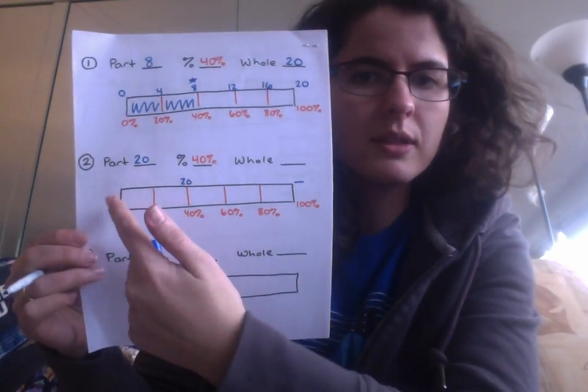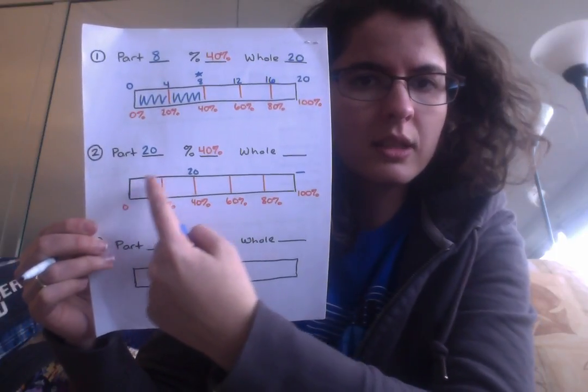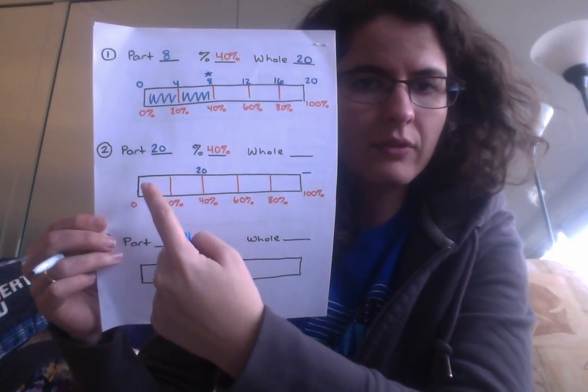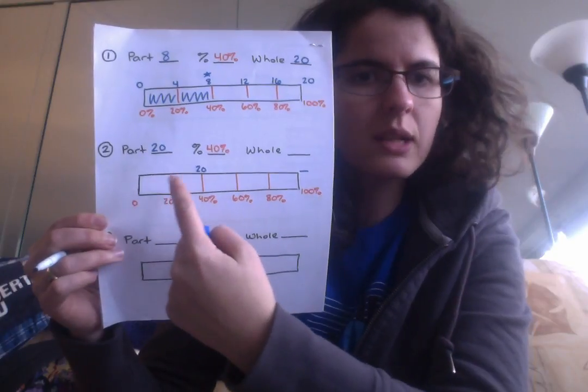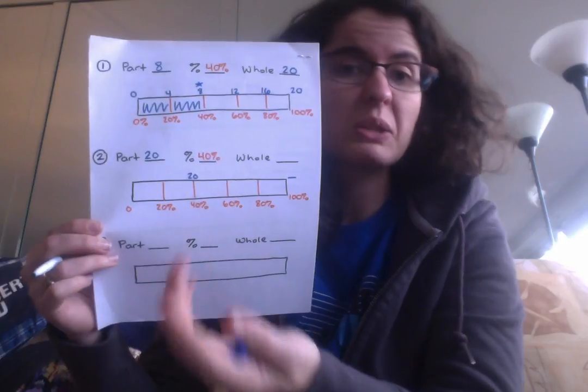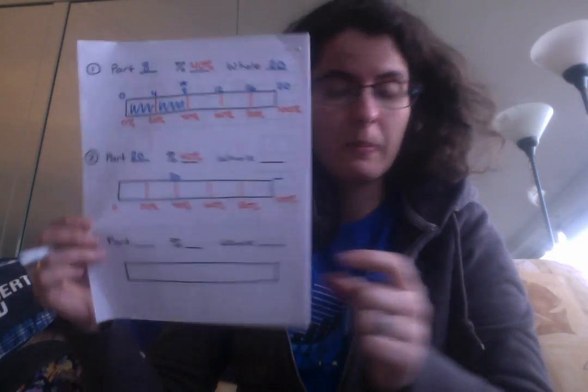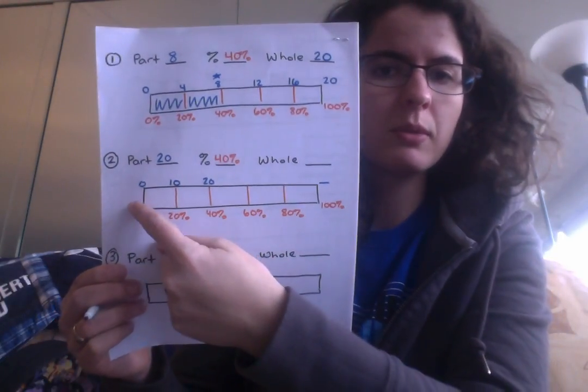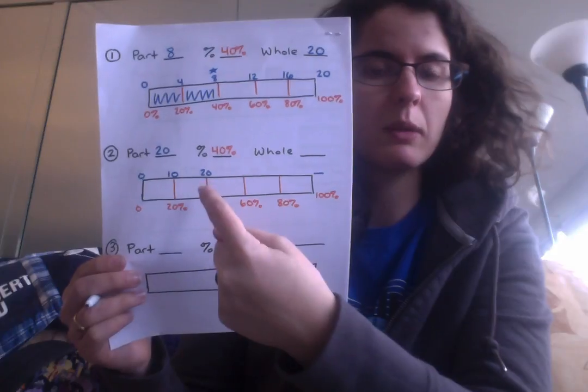Well, if I'm going from 0 movies to 20 movies, and I have 2 chunks, how could I split this up so that I'm going to go from 0 to 20? I could split it up into two pieces. That would mean that I would start with 0 movies, go up to 10 movies, go up to 20 movies.